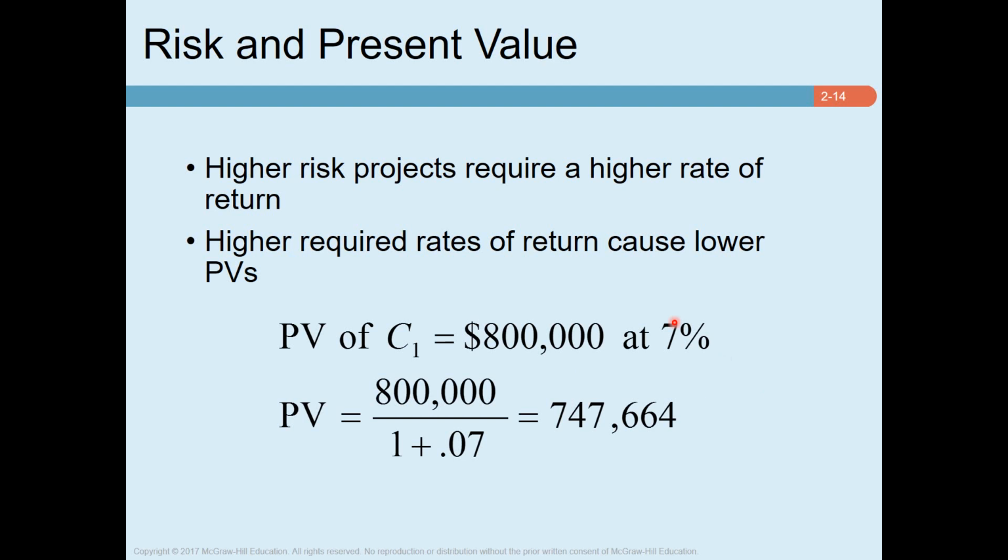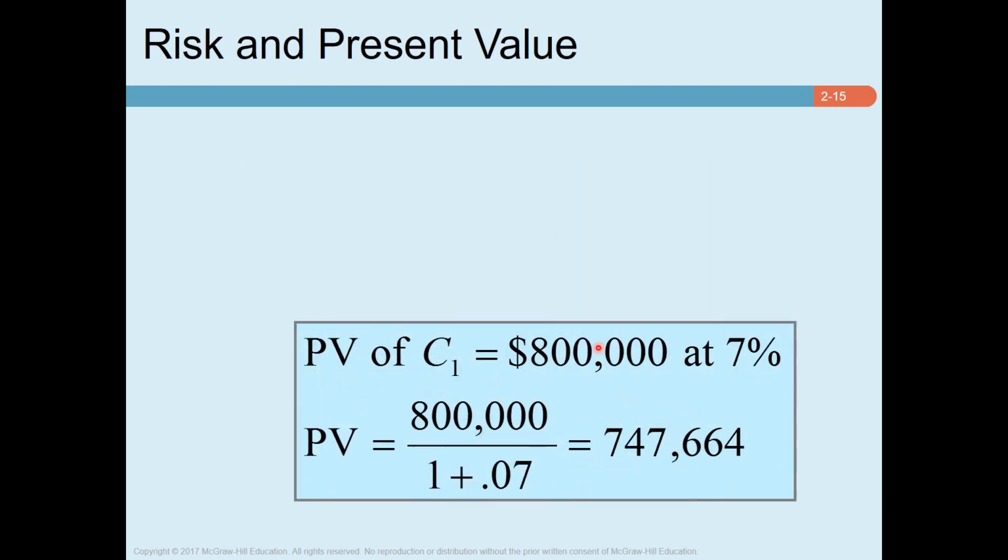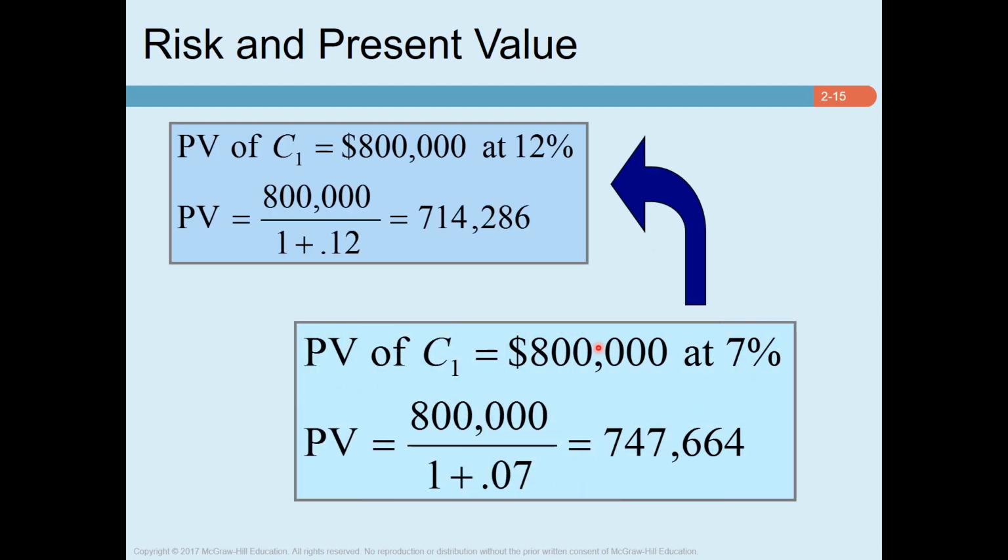Now come back to this example. If we assume that the riskiness of this project is higher than the government security and the interest rate on the government security is 7%, so since this project is more risky, we should discount the cash flow of this project at a higher discount rate. And let's say that's equivalent to 12%. Okay, that means as an investor, if you invest in this project, you would expect a return of 12%, which is 5% higher than the return you expect from a government security.